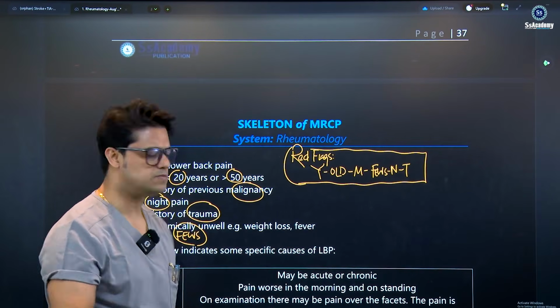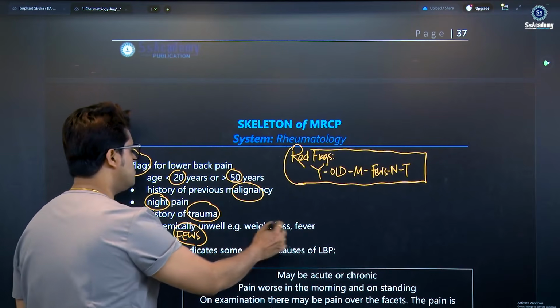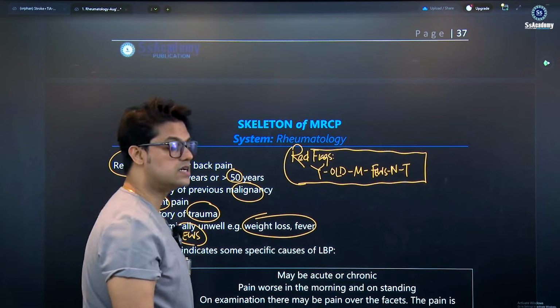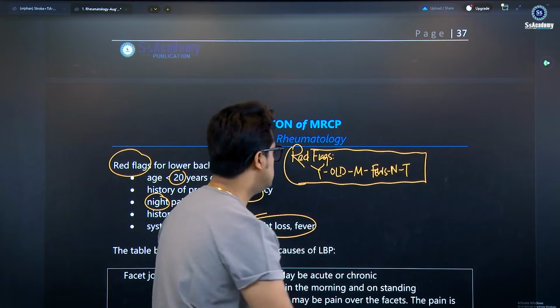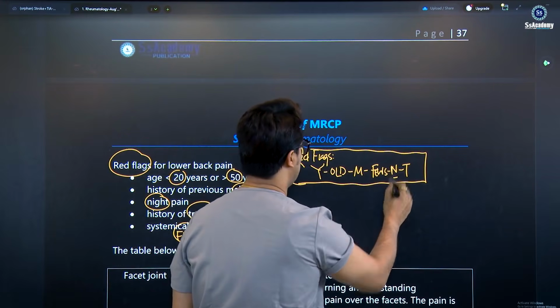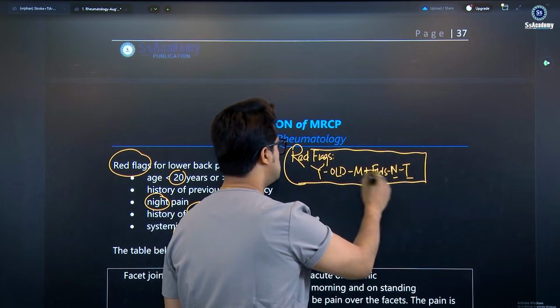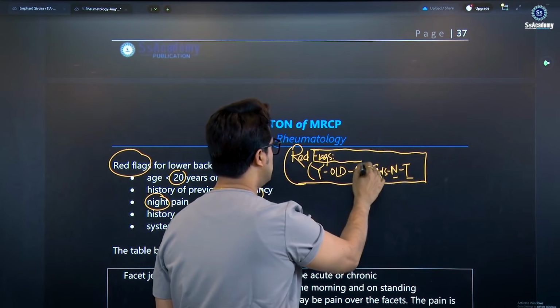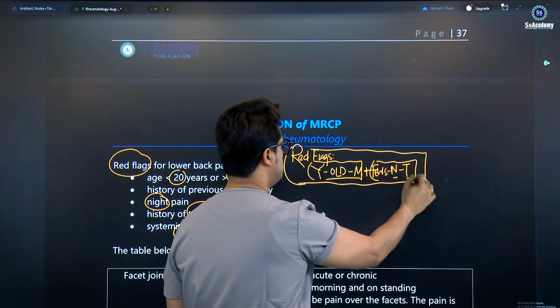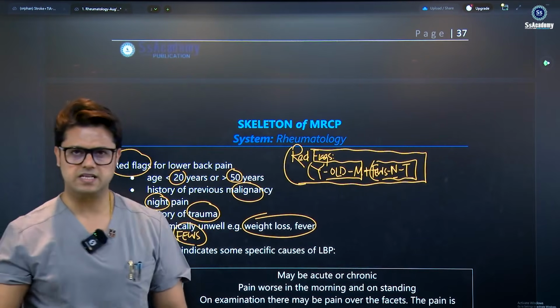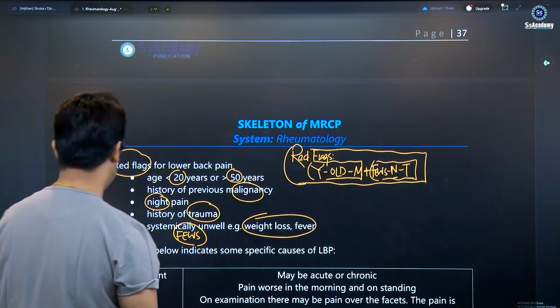So these are usually the systemic symptoms, which suggest malignancy. So the fuse, and N for night and trauma. Yes, you can remember: fuse, night, trauma. So young, old, malignancy, fuse, night, trauma. Once again: young, old, malignancy, fuse, night, trauma.